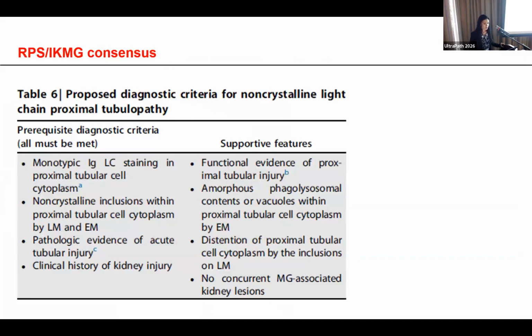So the diagnosis of non-crystalline light chain proximal tubulopathy requires some key diagnostic criteria, including the monotypic immunoglobulin light chain staining in the proximal tubular cell cytoplasm, non-crystalline inclusions within the proximal tubular cell cytoplasm by light and electron microscopy, evidence of acute kidney injury, and the history of renal dysfunction. Other supportive features included the EM finding of prominent lysosomes and cytoplasmic vacuolization in the absence of concurrent monoclonal gammopathy associated kidney injury.